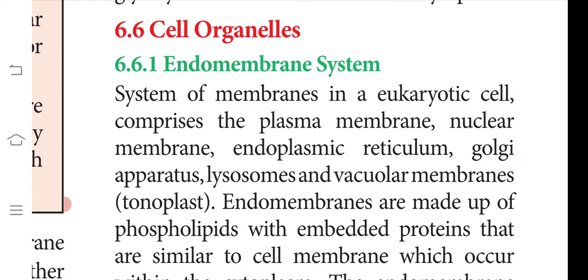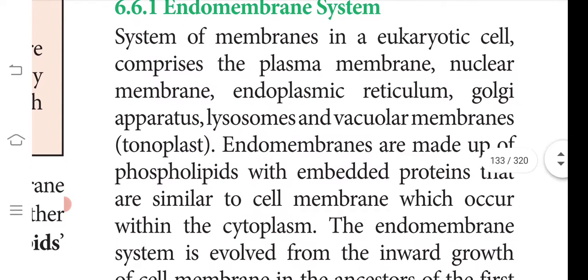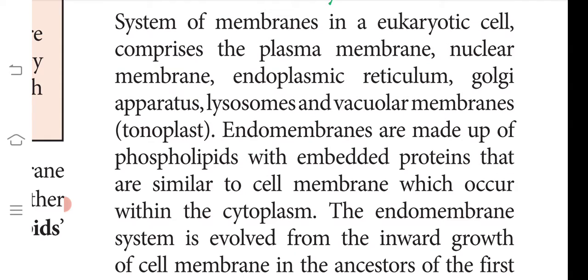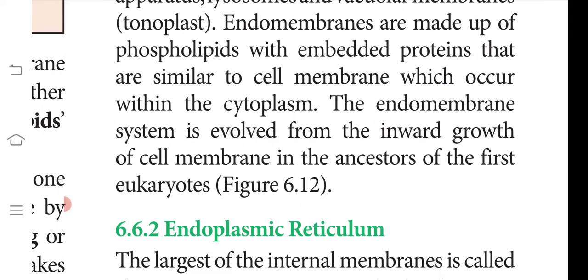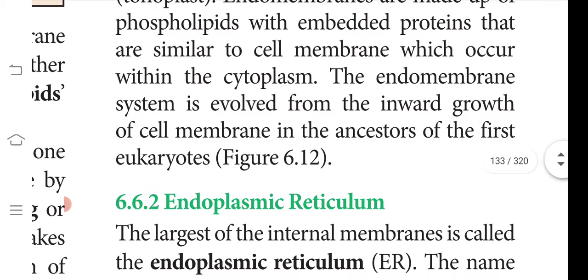So coming to cell organelles, first we will learn about the endomembrane system. The system of membranes in the eukaryotic cell consists of the plasma membrane, nuclear membrane, endoplasmic reticulum, Golgi apparatus, lysosome and vacuolar membranes. These endomembranes are made up of phospholipids along with protein. As we saw in the fluid mosaic model, the plasma membrane or the membrane of the cell organelle is made up of a lipid bilayer along with protein. That is, the lipid bilayer is made up of phospholipids and proteins that are similar to the cell membrane.